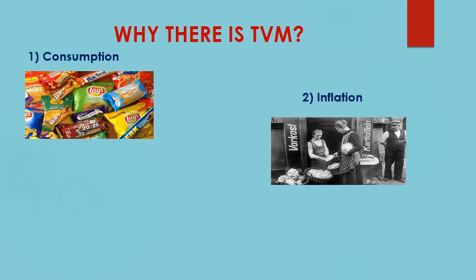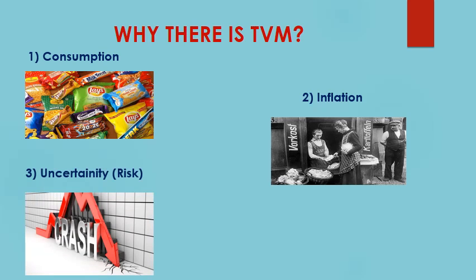The second reason why there is time value of money is inflation. This picture is of Germany in 1920. We very much know that after World War I there was hyperinflation in Germany. So earlier, people of Germany were buying a packet of bread by spending 20 bucks, but for the same packet of bread, after hyperinflation they had to give a basket of money, which means the price of money had decreased over the period of time.